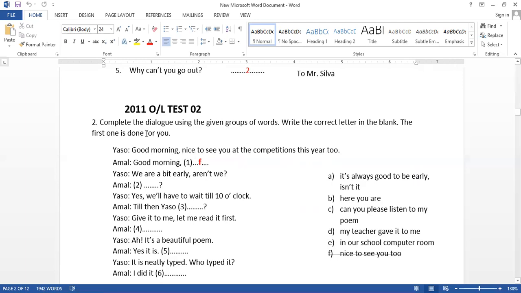Here we have to complete the dialogue. The technique is completing, filling in the blank or completion. Now when you get a question like this, read the question and look at the keywords in the question, and then read the responses and relate the same keywords with the answers.